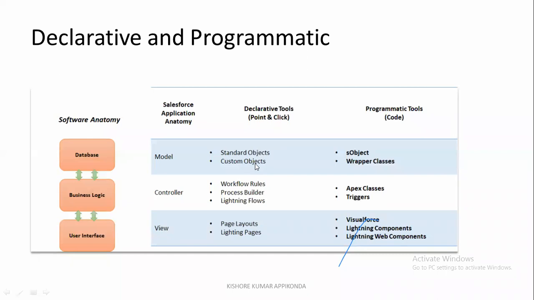To create any custom object, you have to go to Object, click on New, enter the required details, follow the necessary steps, then click Save. One particular object will be created. Everything you can achieve through point and click.